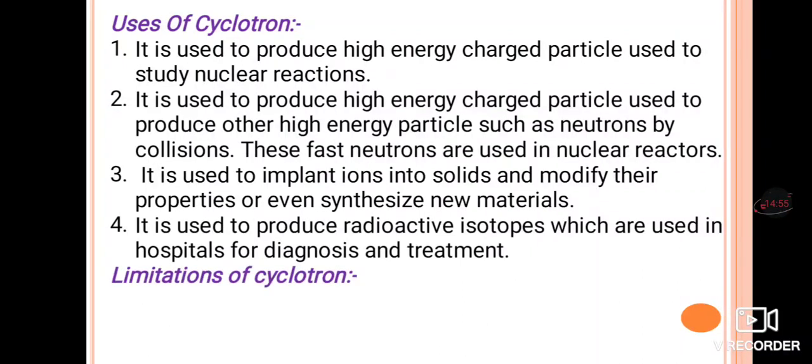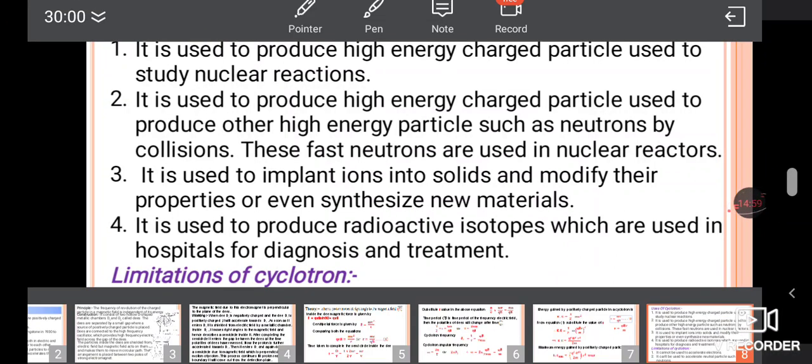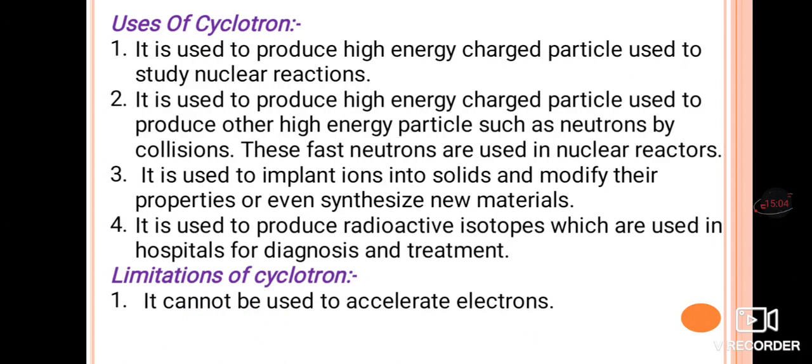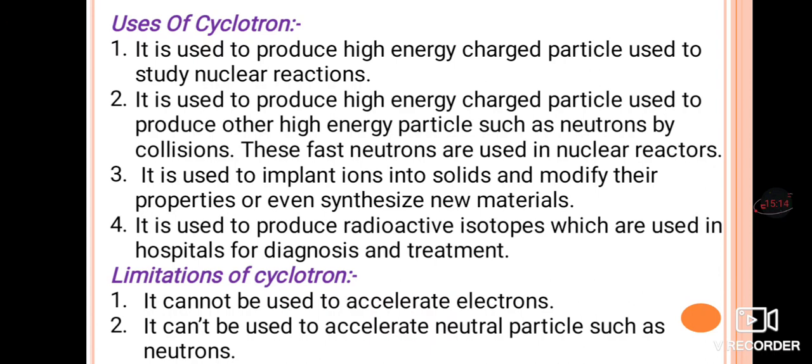Next we can study the limitations of this cyclotron. We can't accelerate electrons here, it cannot be used to accelerate electrons because an electron is negatively charged. Our cyclotron is only for positively charged particles. Similarly, it cannot be used to accelerate neutral particles such as neutrons. So, these are the two disadvantages of the cyclotron.